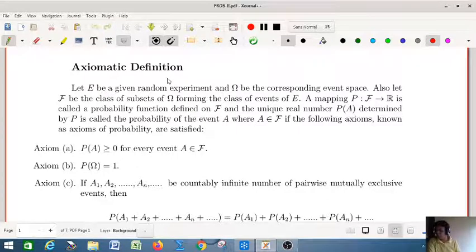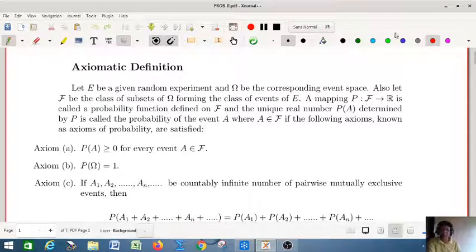That is why Kolmogorov, a famous Russian mathematician, in 1933 gave a sketch of this axiomatic definition. This is the modern definition of probability, and it is accepted throughout the world, throughout the globe. So what is the axiomatic definition?